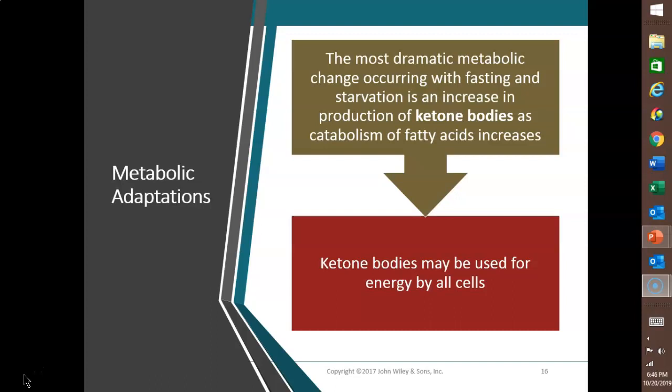So extreme or prolonged ketosis can lead to ketoacidosis, where the blood pH is abnormally low. This decreased pH can cause depression of the central nervous system, which can result in disorientation, coma, or even death if the condition is not treated. So when a diabetic becomes seriously insulin deficient, one of the signs is the sweet smell of the breath, because the ketone bodies have a smell very much like acetone.